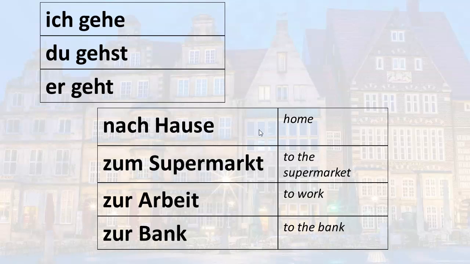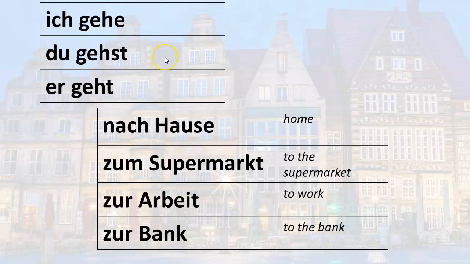I go to the supermarket or I'm going to the supermarket. Ich gehe zum Supermarkt. I'm going to work. Ich gehe zur Arbeit. I go to the bank or I'm going to the bank. Ich gehe zur Bank.